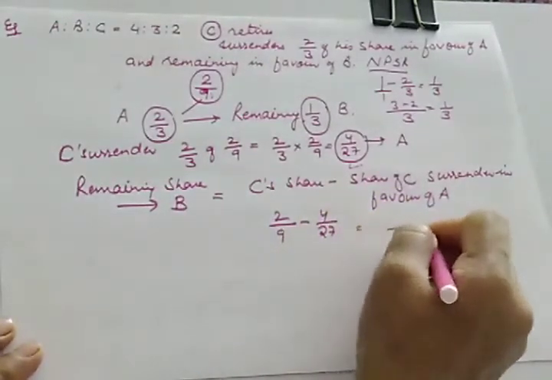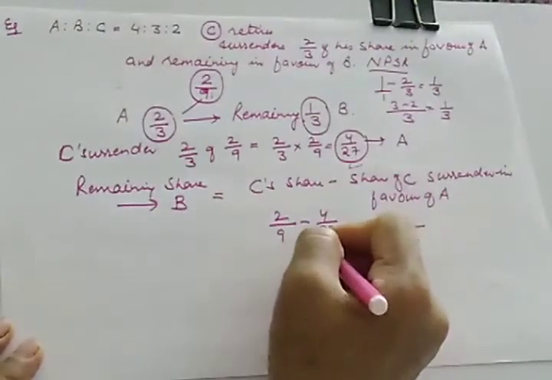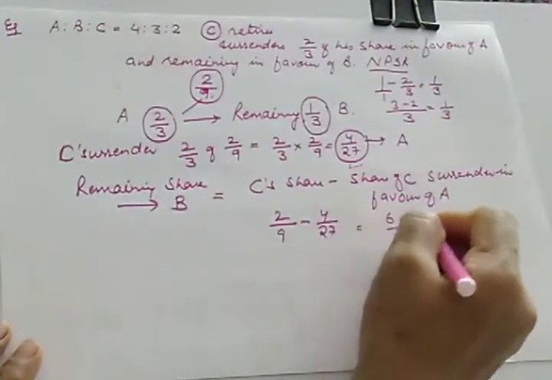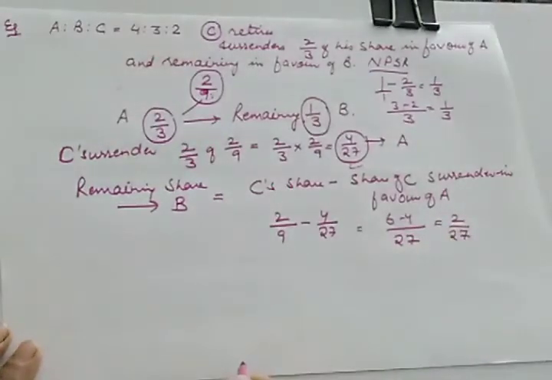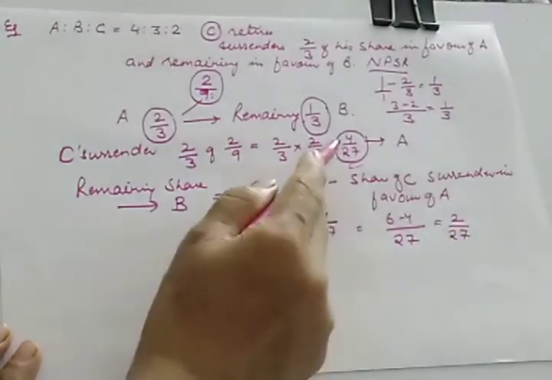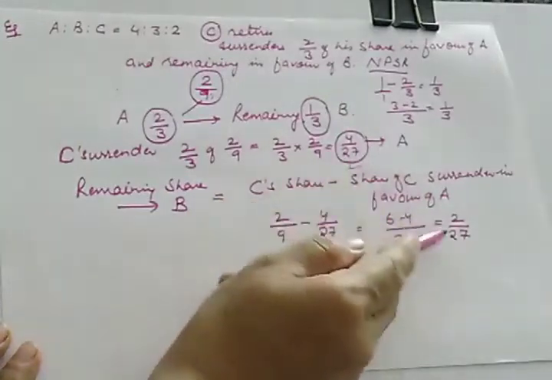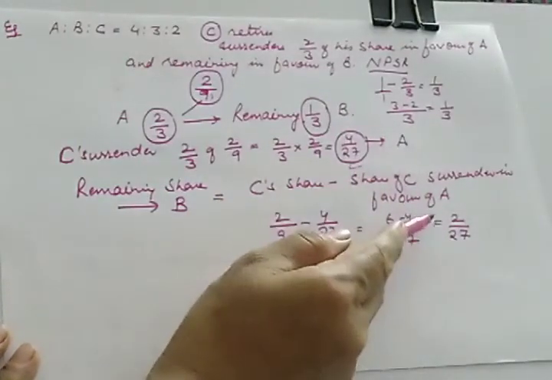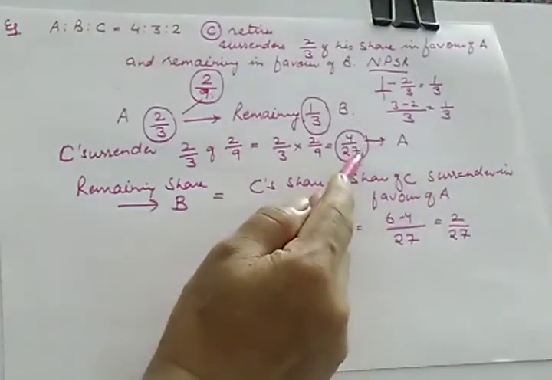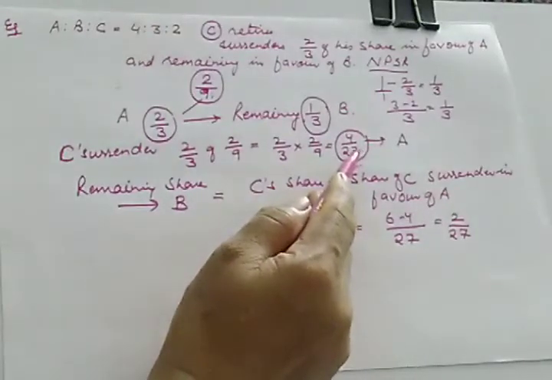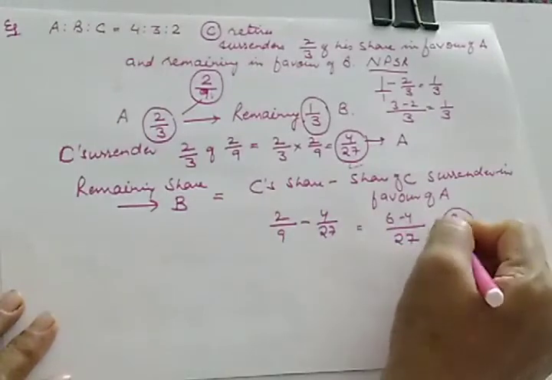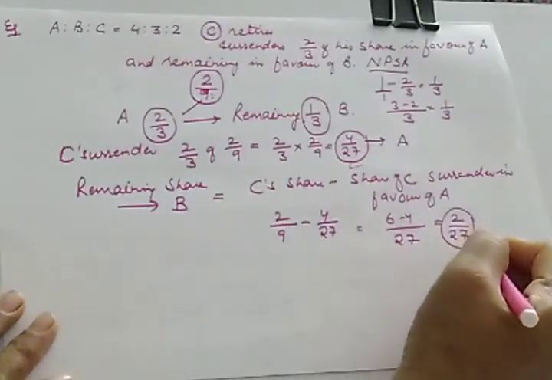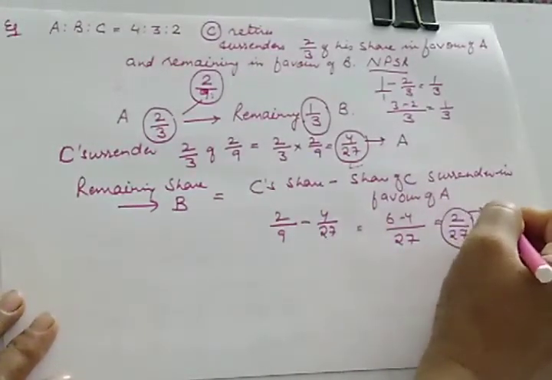LCM will be 27. So it will be 6 minus 4, 2 upon 27. And if you add these two, it will be 6 upon 27, or you can reduce it, 2 upon 9. So that way also you can recheck it. So this is given to B.